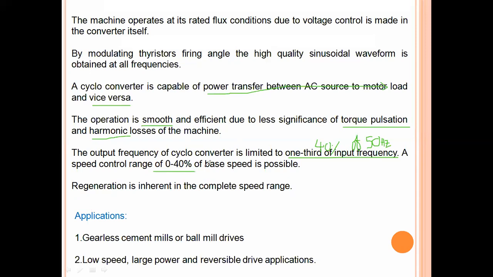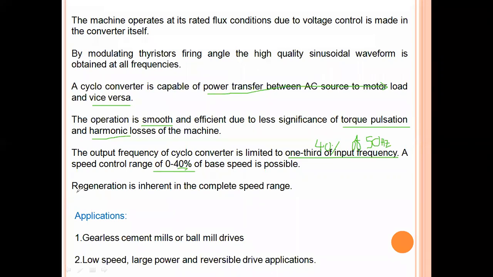But the advantage is that for very low speed applications, this cycloconverter is capable of giving efficient operation, because at low speeds the frequency is low. For low frequency, the losses and harmonics are very low. If the harmonics are low, the machine will perform efficiently. So this is the advantage, but we cannot operate this cycloconverter for large speed applications, greater than 40% of the base speed, which is not possible.